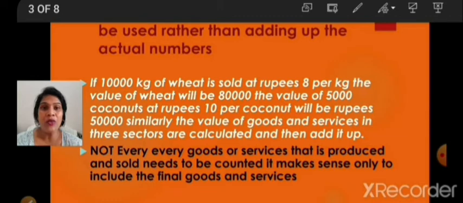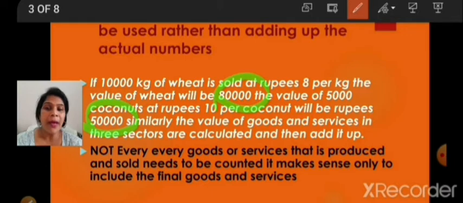So to get around this problem, economists suggested that the value of goods and services should be used rather than adding up the actual number. So we will not count the actual number. For example, if 10,000 kg of wheat is sold at rupees 8 per kg, the value of the wheat will be 80,000. The value of 5,000 coconuts at rupees 10 per coconut will be 50,000. Similarly, the value of goods and services in the three sectors is calculated and then added up.